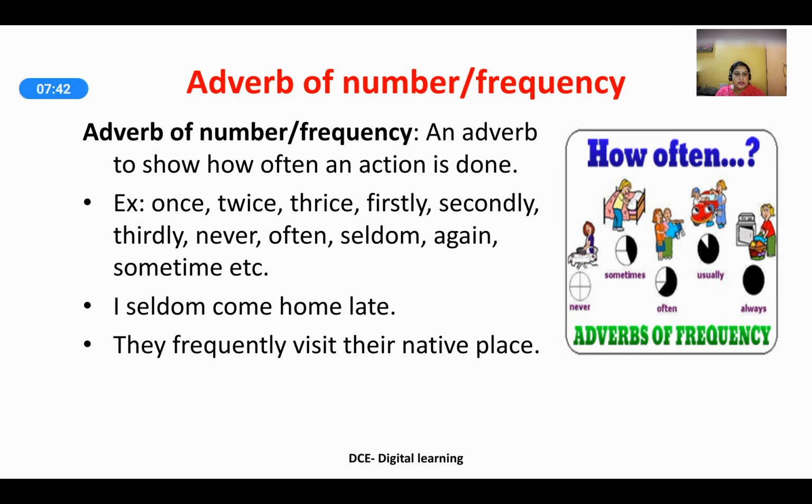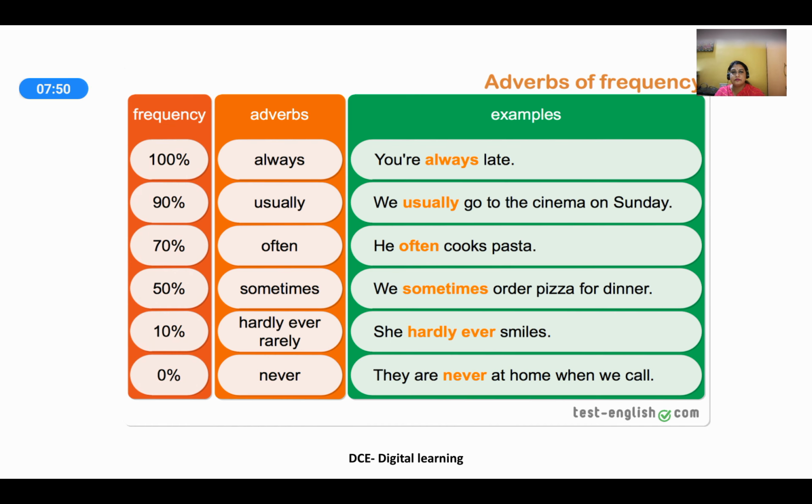Here in the picture you can see some more adverbs of frequency: never, sometimes, often, usually, always. Now observe the picture here. When do you use a particular word? Let us go from the bottom of the table, because it goes upward, it starts increasing there. Never is a word you use when the frequency is at 0%. For example, they are never at home when we call, when it has never happened. Never, no, zilch.